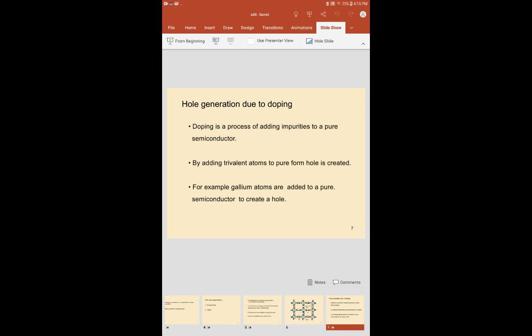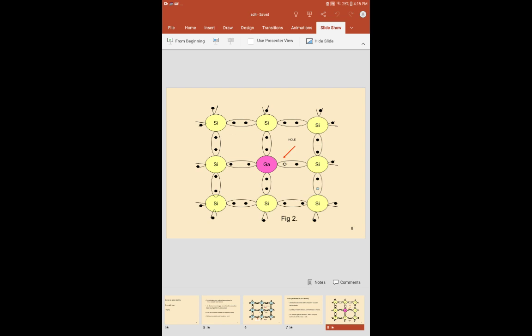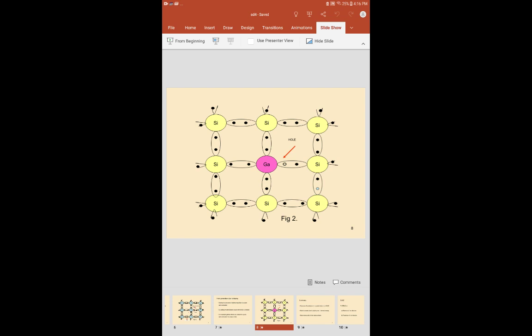For example, gallium atoms are added to a pure semiconductor to create a hole. Here a gallium atom contains 3 valence electrons. Silicon contains 4 valence electrons.